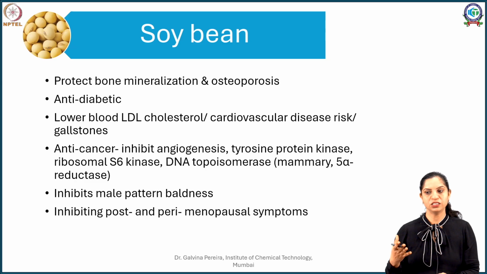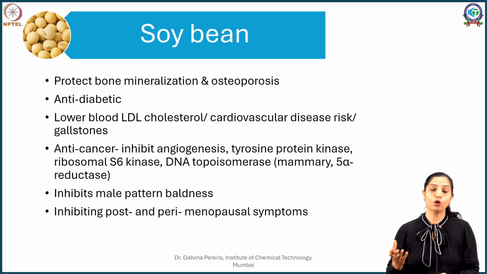During the menopausal stage, the mineralization of the bone decreases, the bone density decreases and results in osteoporosis. So, if you are consuming a diet which is rich in isoflavones, it is said that it will protect the mineralization of the bones and thereby protect you from osteoporosis.